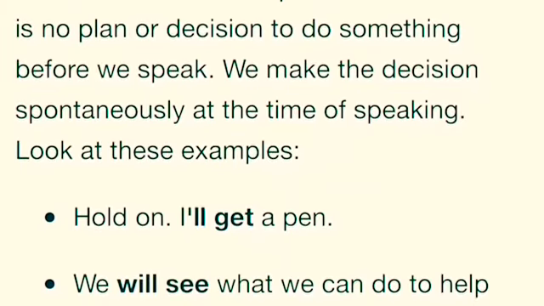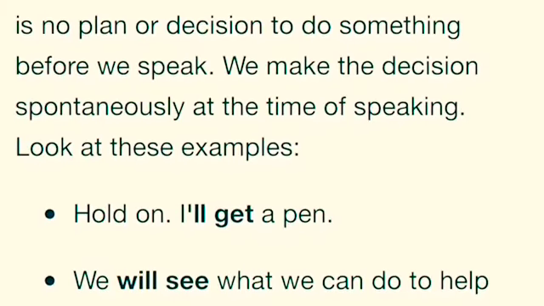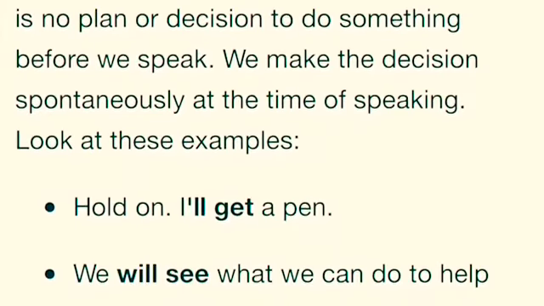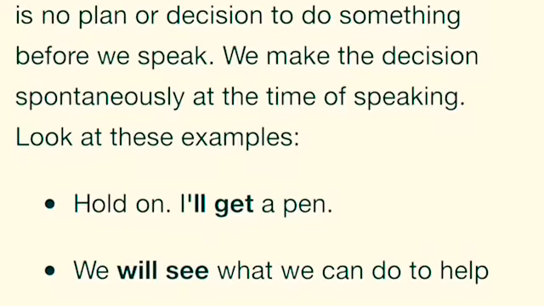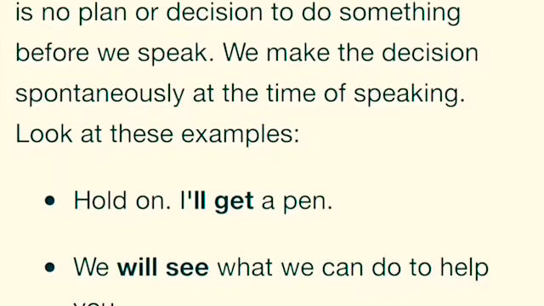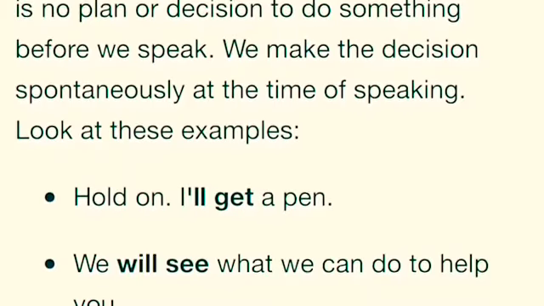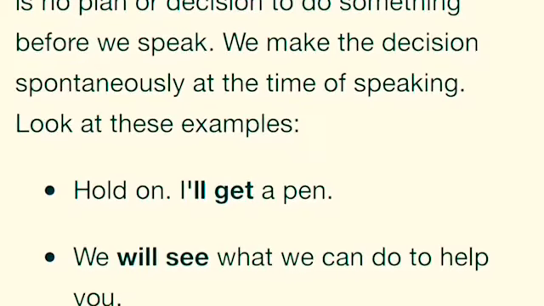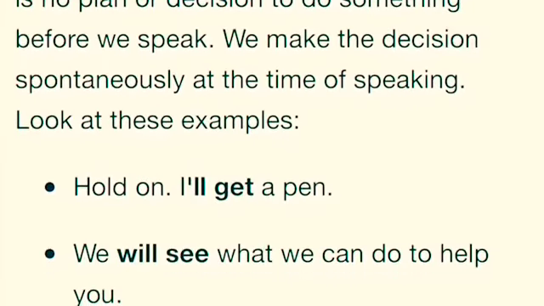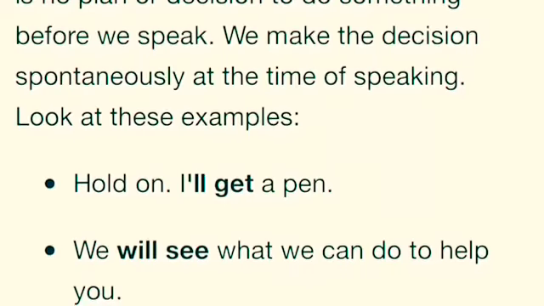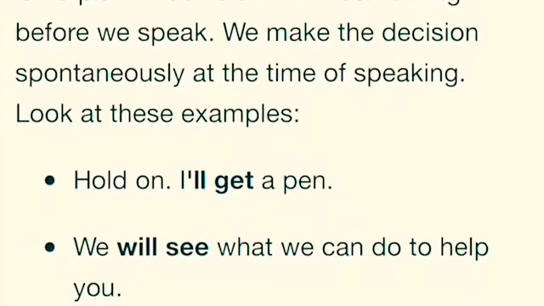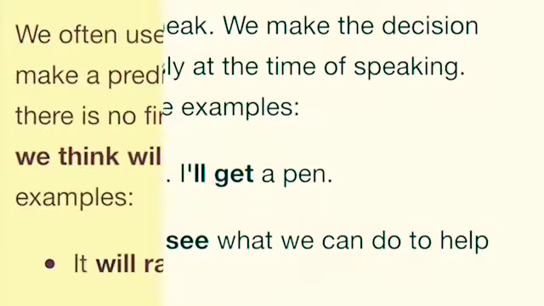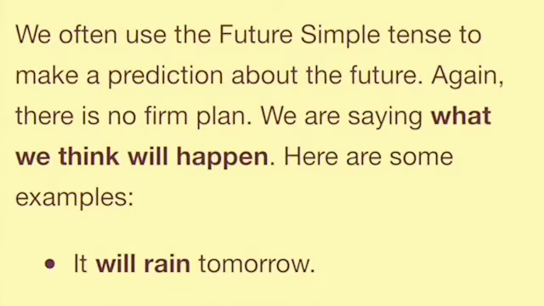Now see, check out this example, it will be very clear. See, hold on, I'll get a pen. The speaker had no fixed plan here. The subject says here that please wait, I'll get a pen. It's a decision taken at the spot. Got it? Next example, we will see what we can do to help you. Got it? So here, in case of simple future tense, we don't have any sort of fixed plan to work out with. Got it?